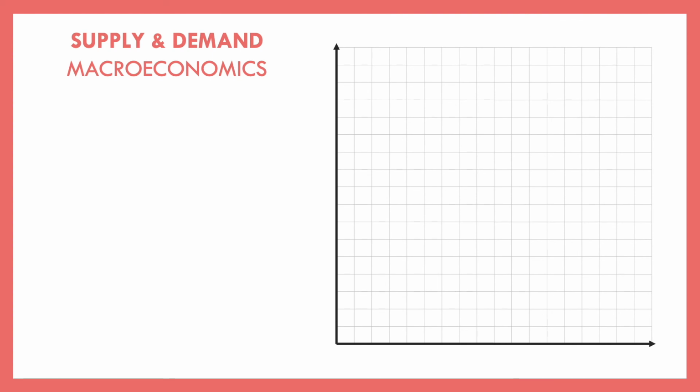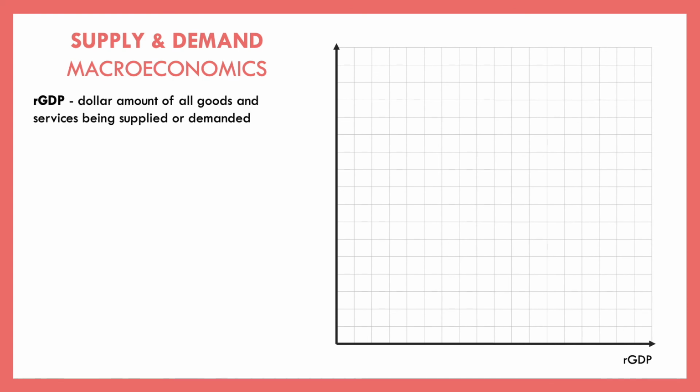Our axes are going to be the same, but instead of quantity along our x-axis, we're going to have our real GDP. Because rather than just telling us the total amount of that product made within a market, we want to look at the total amount of all products made within the entire economy. Now, we can't use quantity here because obviously the quantity of airplanes means something different than a quantity of pencils.